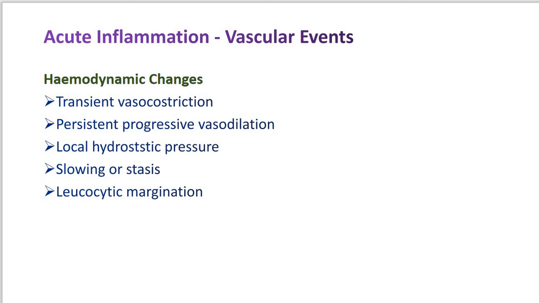Now after that, the last step is the leukocytic margination. Here, stasis or slowing is followed by the leukocytic margination, or peripheral orientation of leukocytes, particularly the neutrophil cells, along the vascular endothelium. Now the fifth step is what? The leukocytic margination.